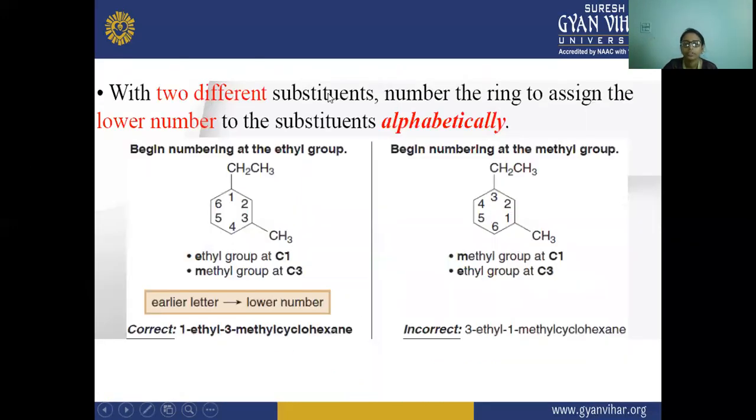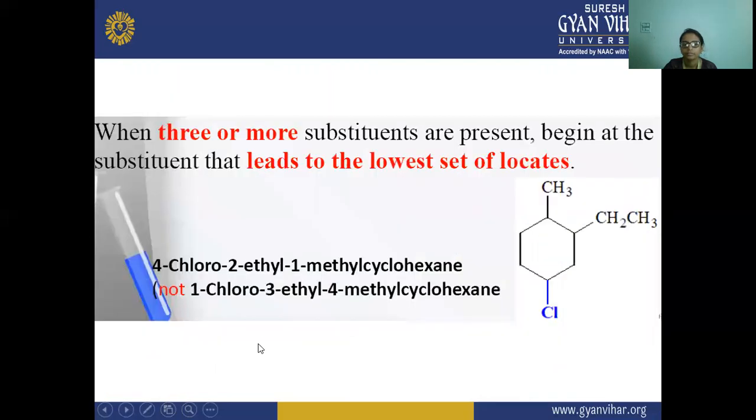Next, with two different substituents, number the ring to assign the lower number to the substituent that comes first alphabetically. Here we have to give the lowest number to the substituent with the larger number of carbon atoms. Here you can see this is the incorrect system, where we number the methyl first and then the other group. But here we number the ethyl group first and then the methyl group. So this is the correct numbering.